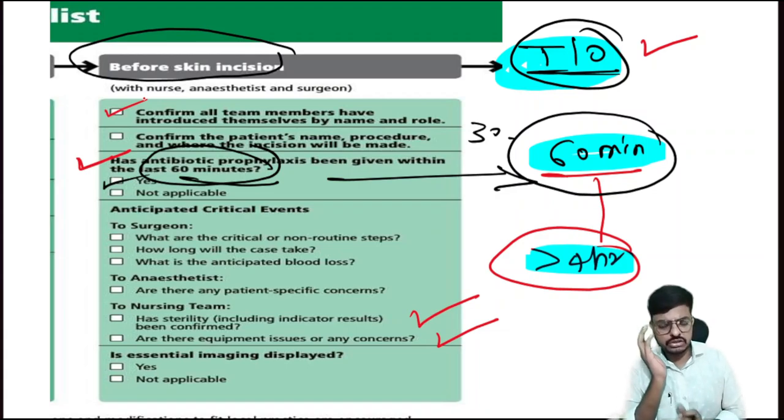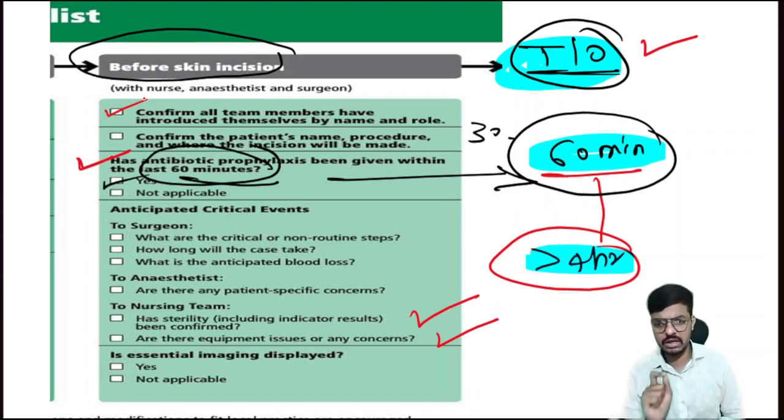Otherwise, the surgeon doesn't know who the scrub nurse is. He asks the circulatory nurse for the needle, but the circulatory nurse won't be able to give the needle because she is not completely sterile, right? So the surgeon should know who the scrub nurse is. Only then will the surgery be completed in a coordinated way, without any frustration.